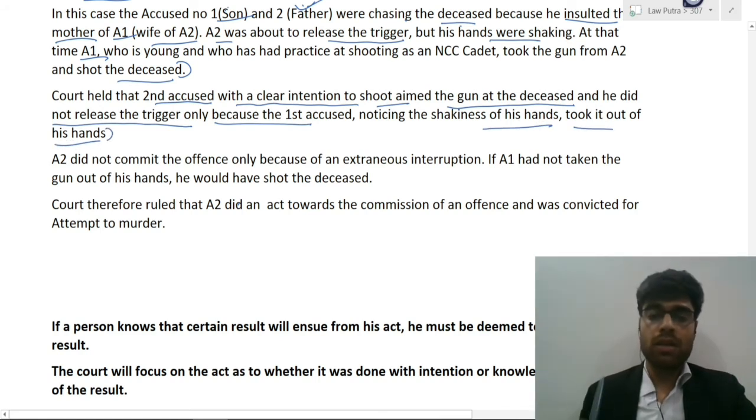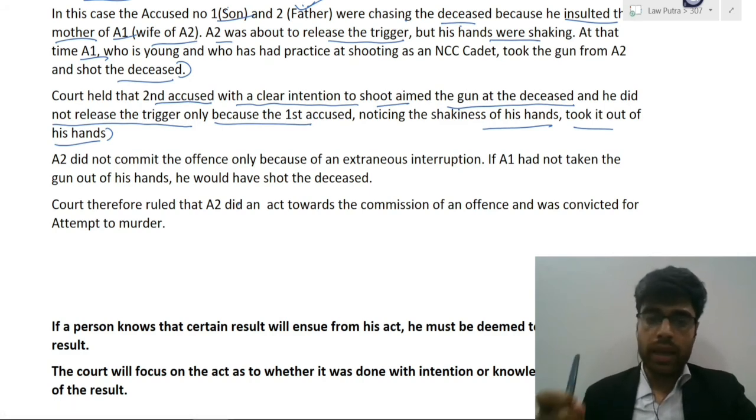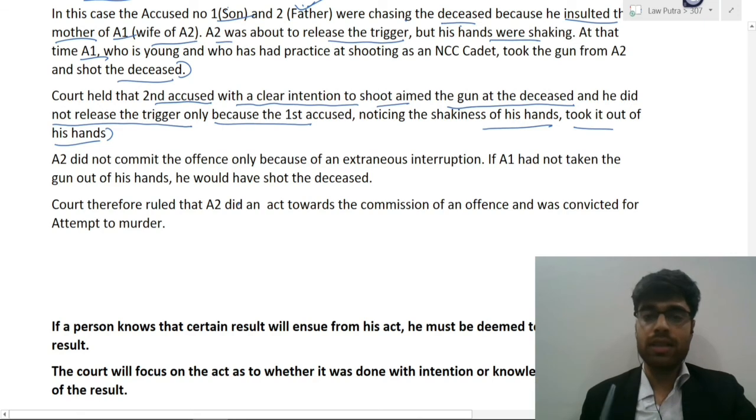So that means the court accepted that accused number 2 had the clear intention. Now here accused number 2 was chasing the deceased and he even had pointed the gun towards the other person. So this would mean that he had the intention to shoot the other person, but because of his hesitation, which could be because of any reason, he was not able to do it. And accused number 1 came in and took the gun and shot the deceased. Here the supervening event is basically the act of accused number 1, that he took the gun out of the hands of accused 2 and he himself shot him.